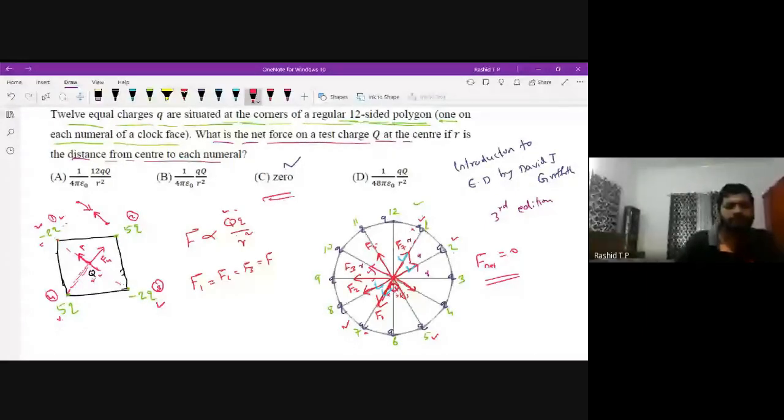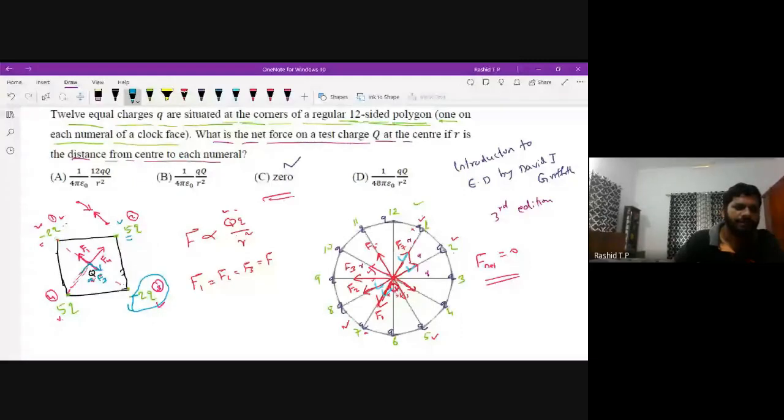Next, the force on charge Q by charge Q3. Here also the charge is negative, so Q will move towards this direction. This is F3. The force on charge Q by this 5Q charge is F2. This is a positive charge and this is a positive charge, so the force is repulsive.